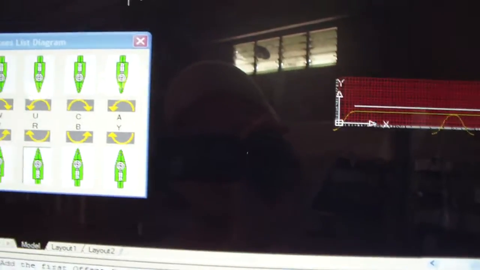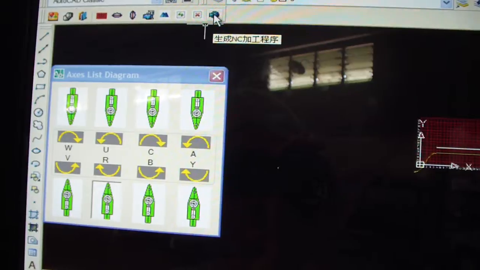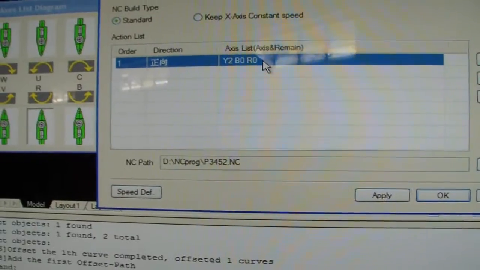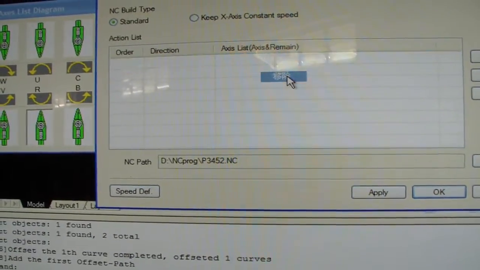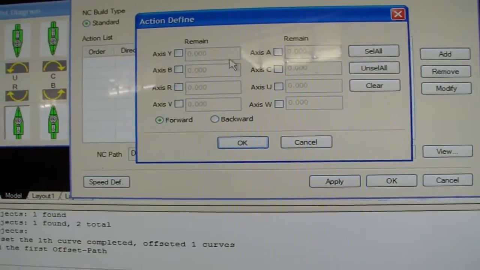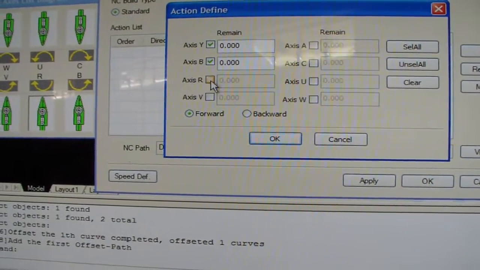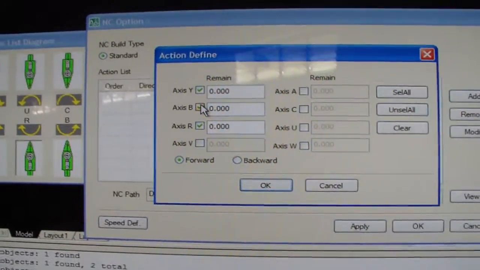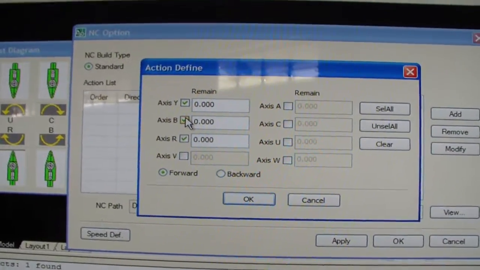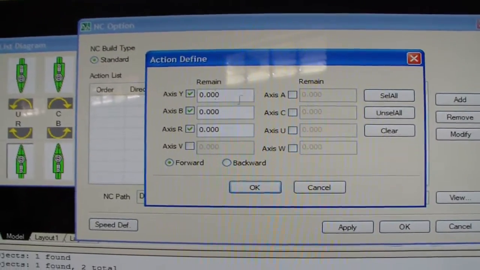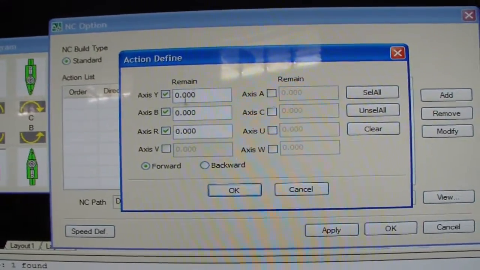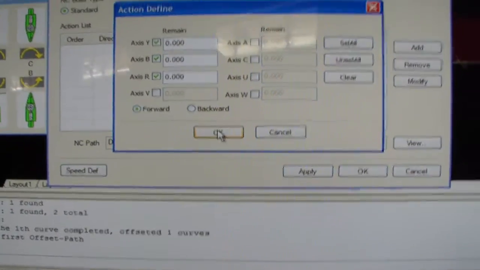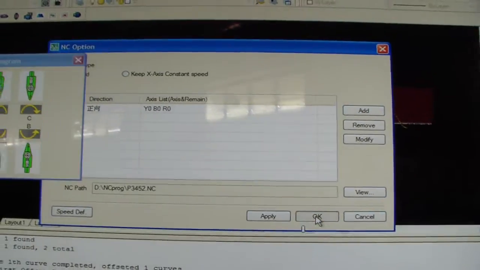Now we will generate the NC program by pressing this button. I will delete the last one, this last one with 2 parts, and add a new one. Still Y, B, and R. Because the Y cutter and B cutter each mill their own part of the line, there shouldn't be any tolerance. We keep them all at 0. Press OK and press OK.